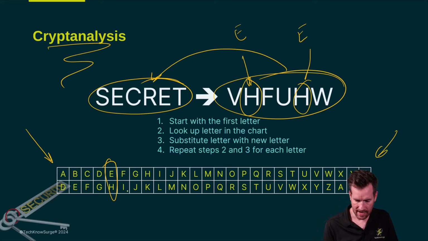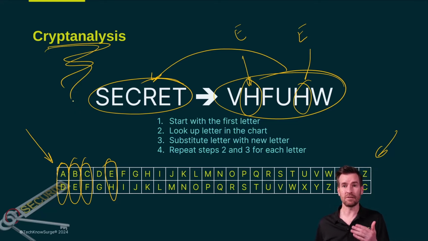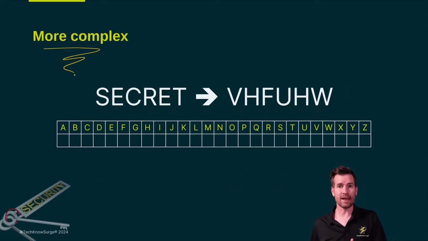So you'll notice that an A is now a D, a B is now an E, a C is now an F, and all those letters have just shifted by 3 places. And so a cryptanalyst would be able to figure this out pretty quickly. So there are ways that we can make this a little more complex so that it'll be harder to break.